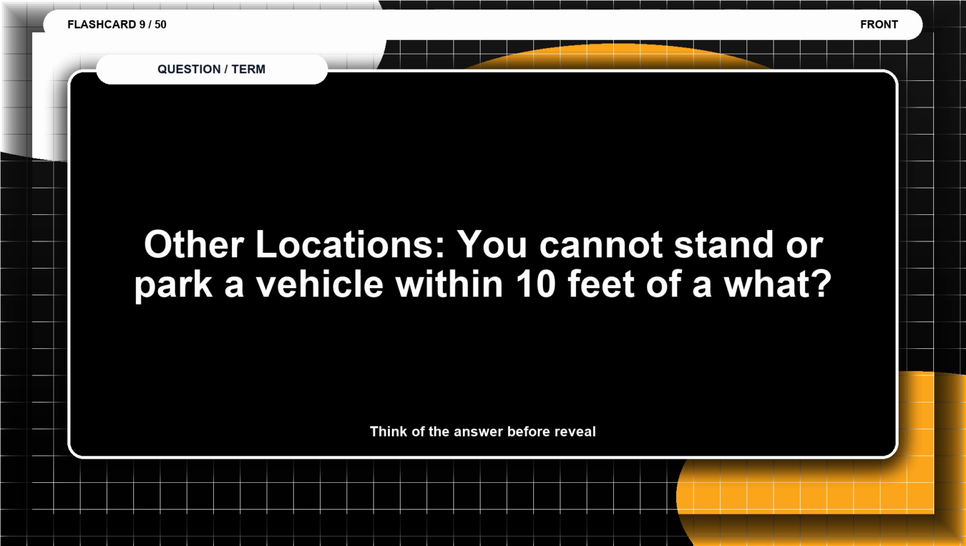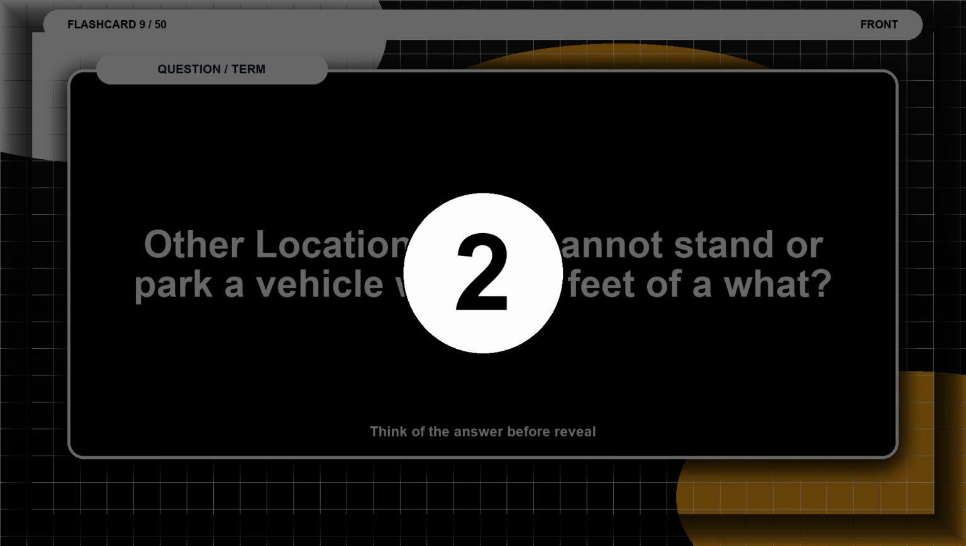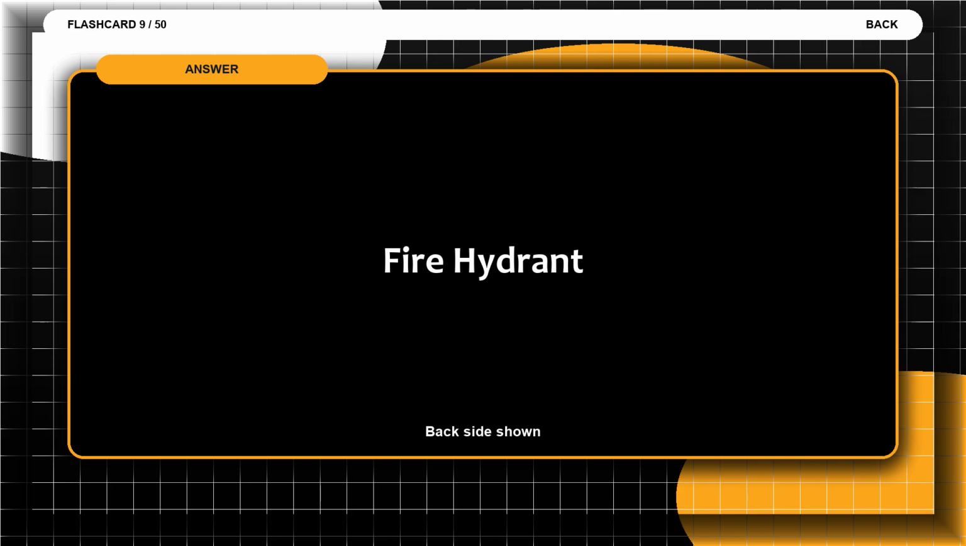Flashcard 9. Other locations. You cannot stand or park a vehicle within 10 feet of what? Think of the answer before the reveal. The answer is a fire hydrant.